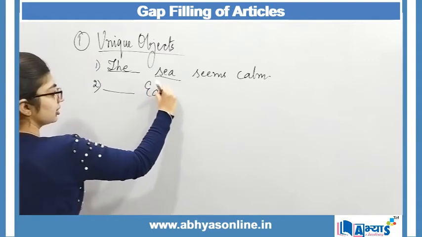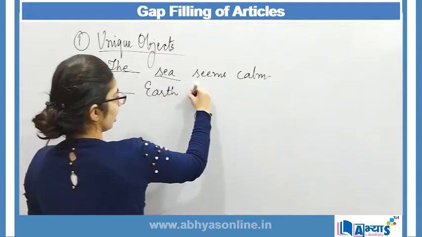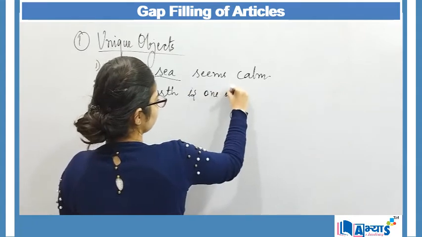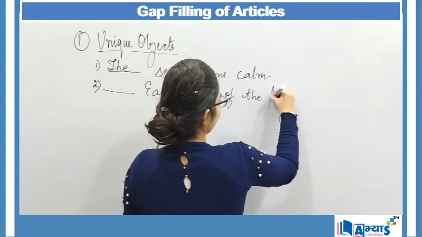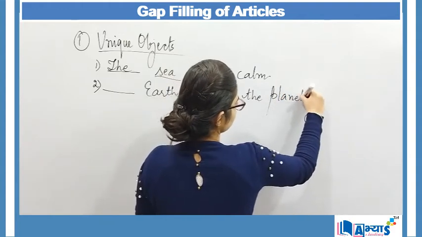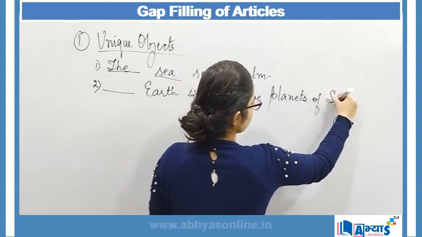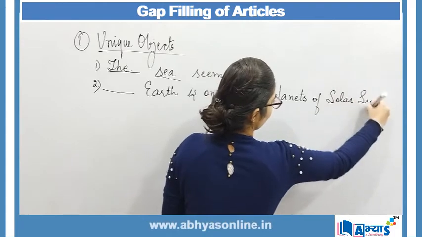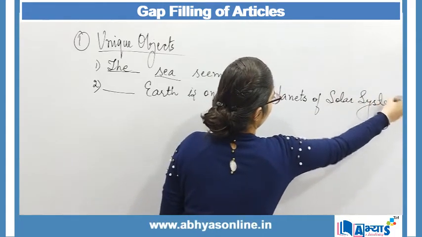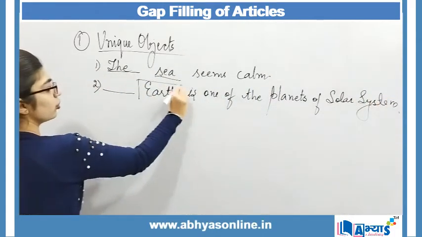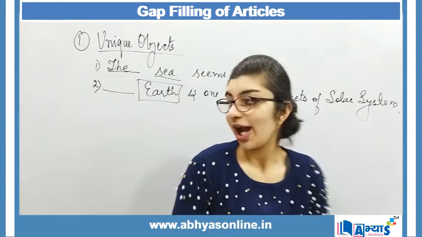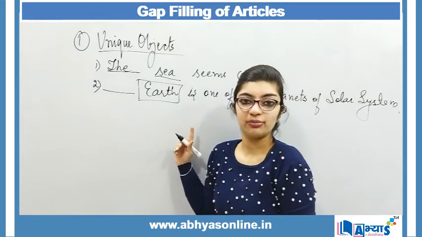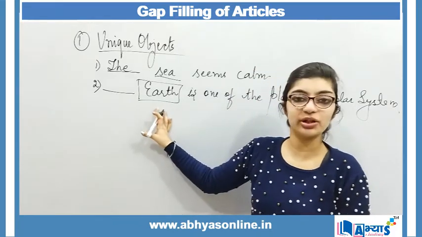dash earth is one of the planets of solar system. Now when I am talking about earth over here, earth is unique, right? I will not say an earth, because nothing is similar to earth.